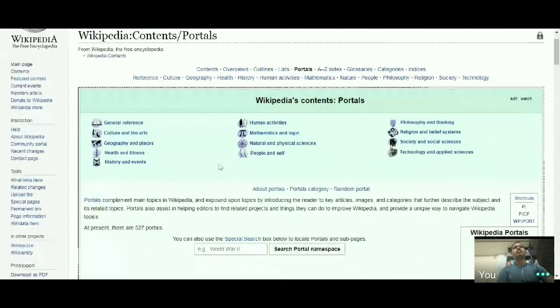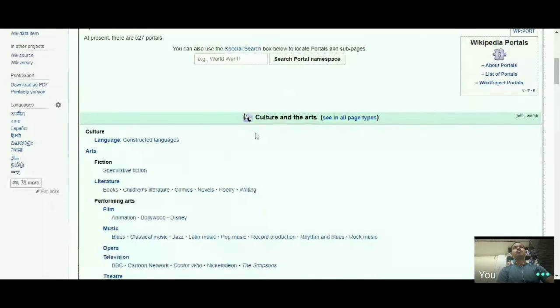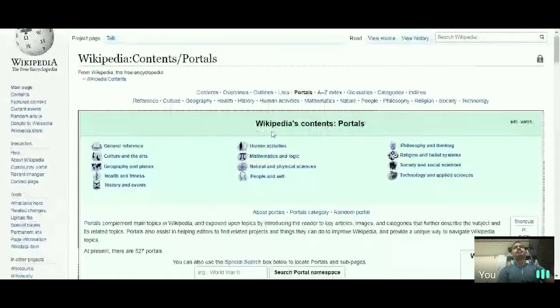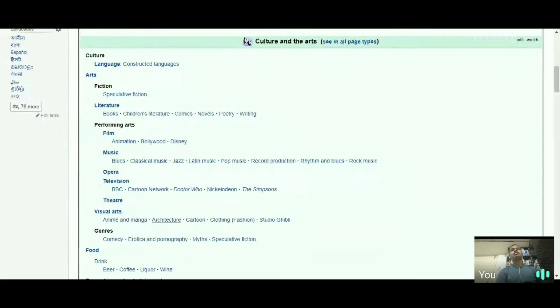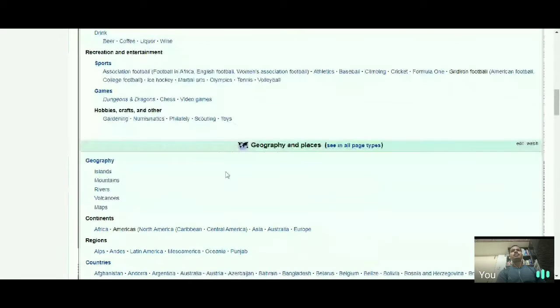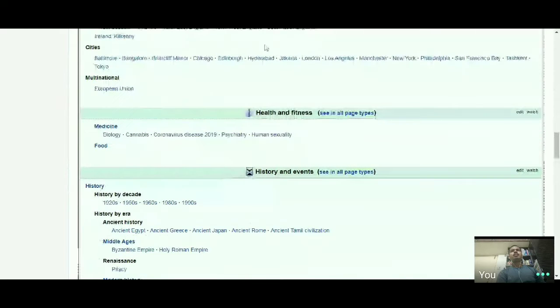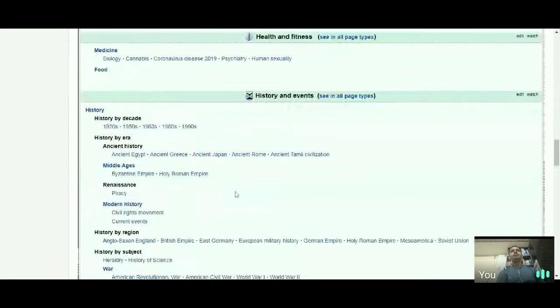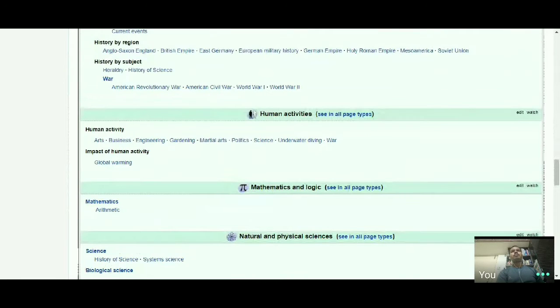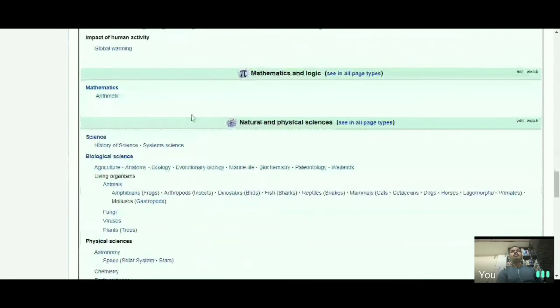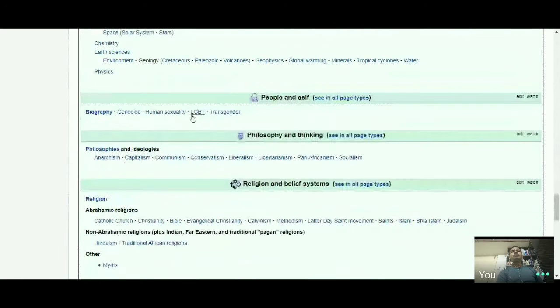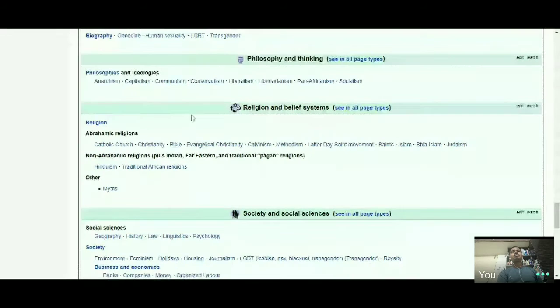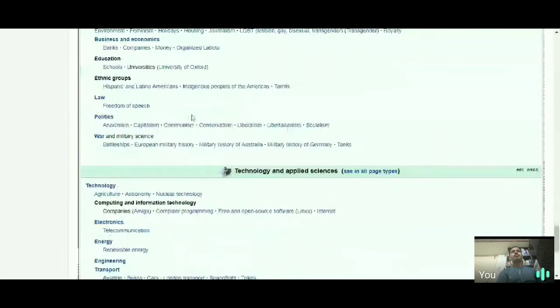On these portals, the content is categorized like this: culture and the arts, geography and places, health and fitness, history and events, human activities, mathematics and logic, natural and physical sciences, people and self, biographies, philosophy and thinking, religion and belief systems, society, technology.